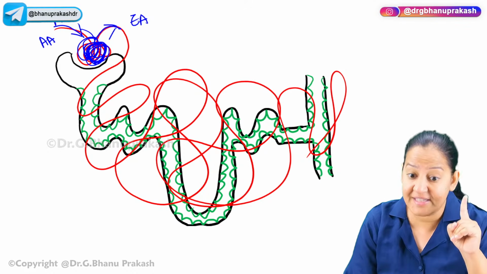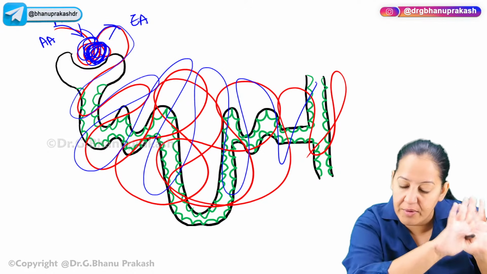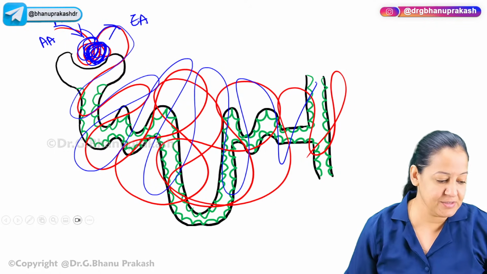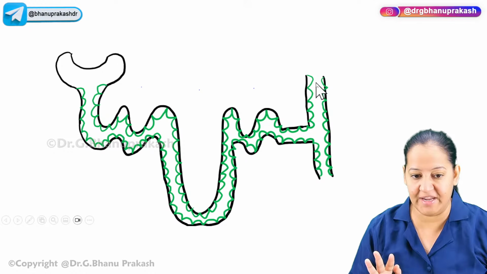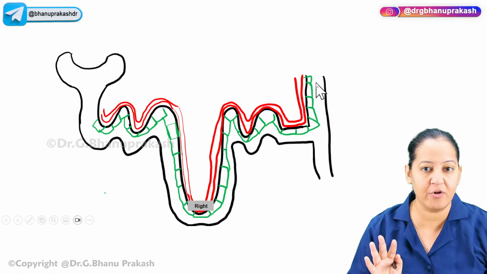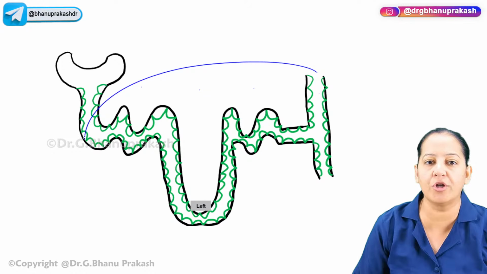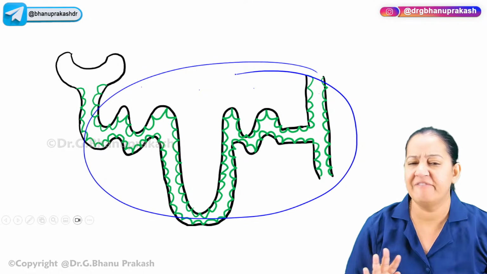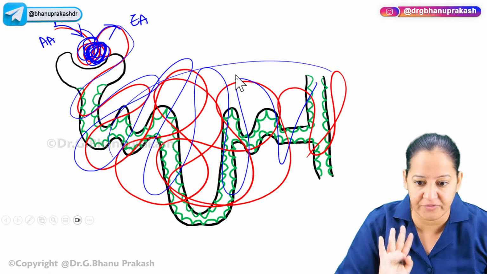After leaving, this efferent arteriole forms a bunch of capillary over the tubules. It is known as peritubular capillaries. You are getting my point? So please understand it very well. Now, can I draw this simply? These all tubules are surrounded from all the sides by capillary, a very dense network of capillary. Can you see the red color capillaries which are coming out of the efferent arteriole?